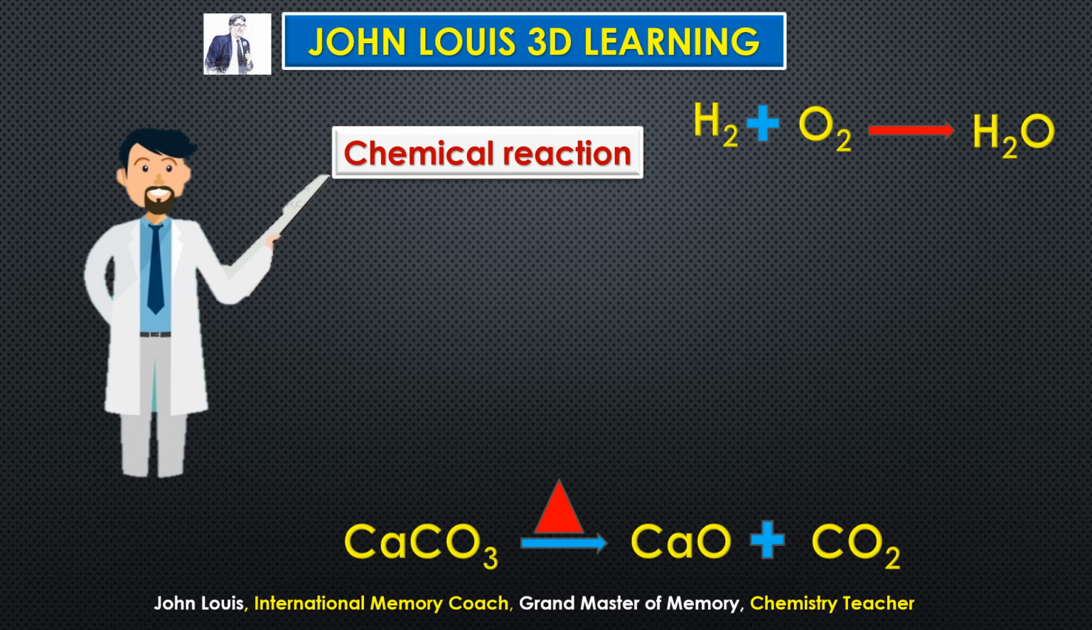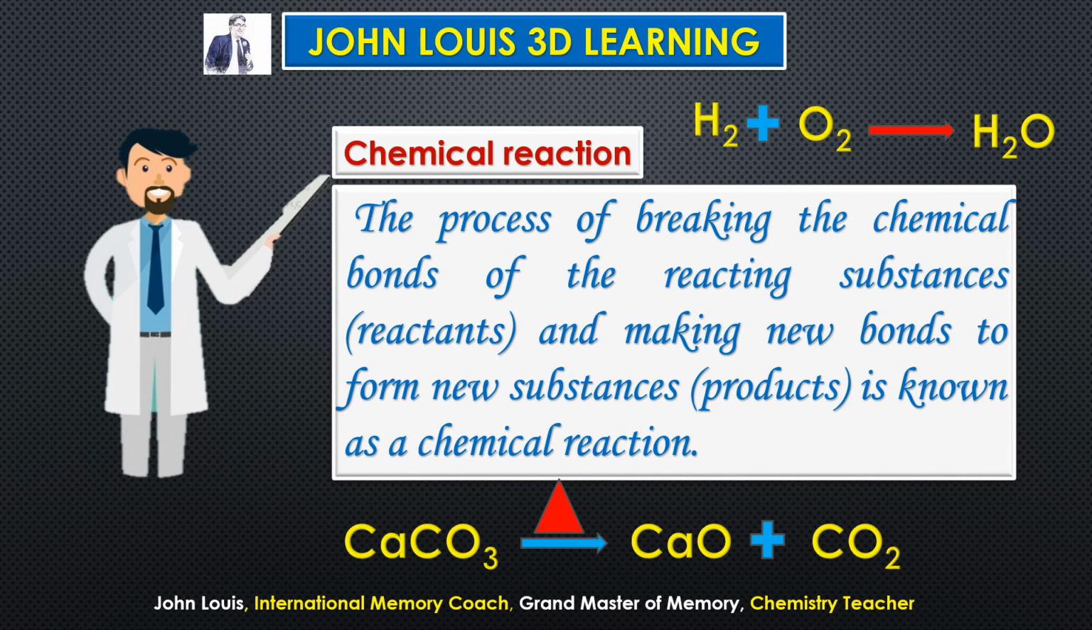Therefore, how we can explain in words? The process of breaking the chemical bonds of the reacting substances, that is called reactants, and making new bonds to form new substances, that is products, is known as a chemical reaction. So try to understand, it is the process, what all the various steps, how it takes place. We have to explain how the chemical change takes place. So that process is known as chemical reaction. Hope you understood this.